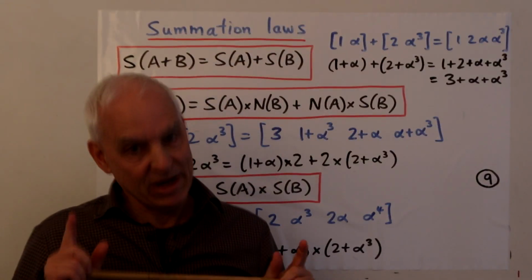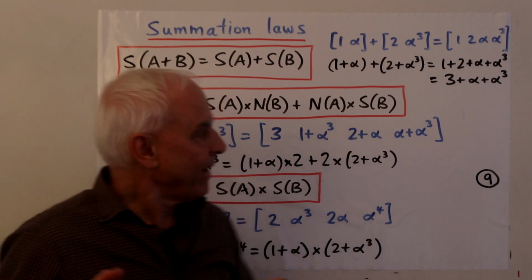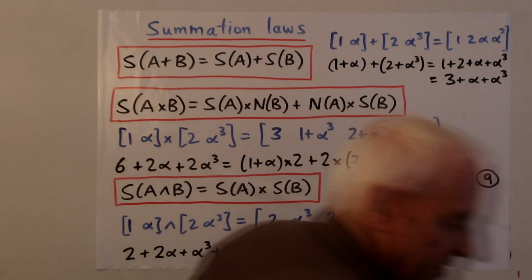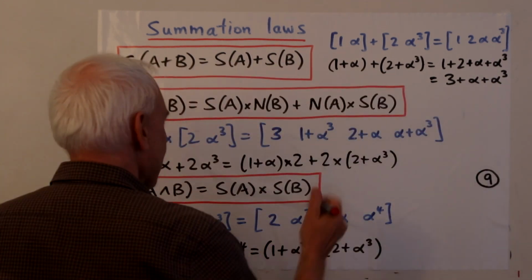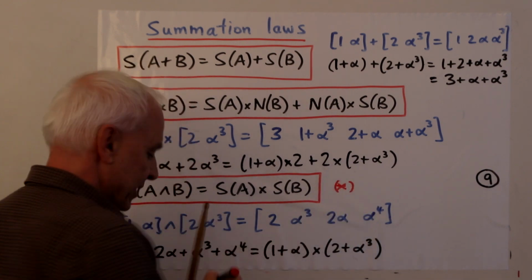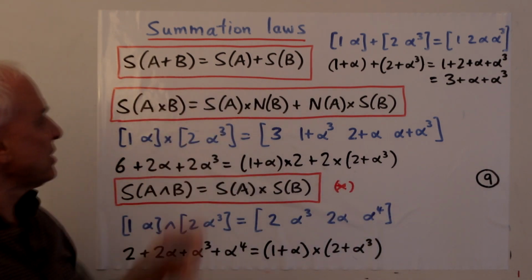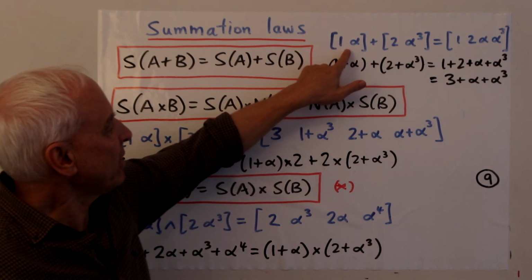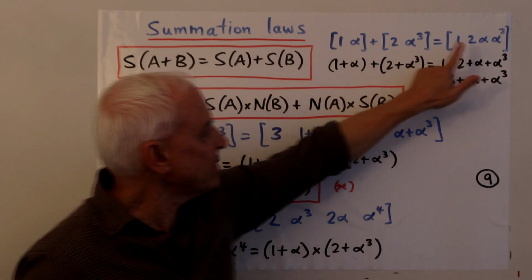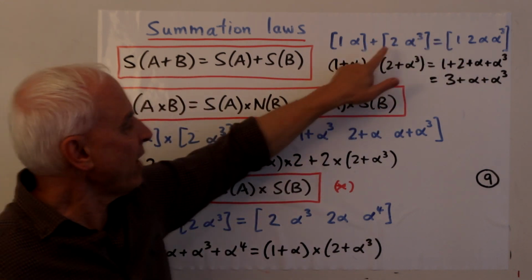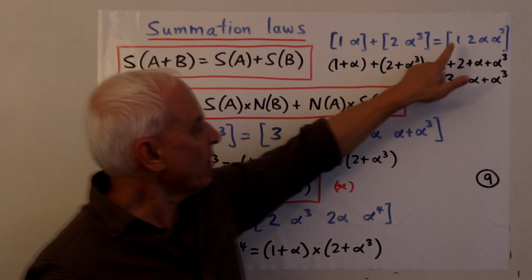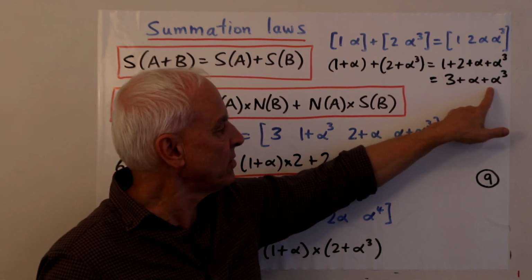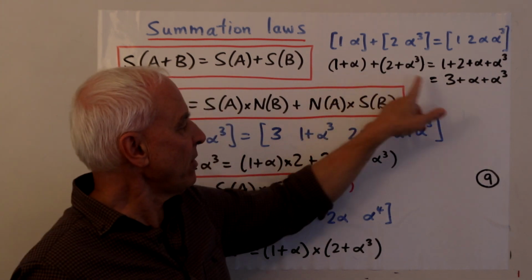And now there are some summation laws. I'm going to show you 3 of them. It's this third one here that's particularly interesting for us. But let's have a look at the simpler ones first. S of A plus B equals S of A plus S of B. There's a box, there's another box, there's the sum of the boxes. S of this is 1 plus alpha. S of this is 2 plus alpha cubed. S of this thing is 1 plus 2 plus alpha cubed, which is the same as 3 plus alpha cubed. And that's the same as what you get when you add those things.